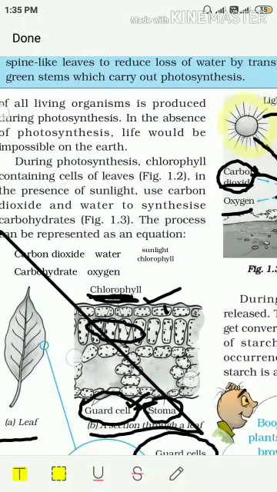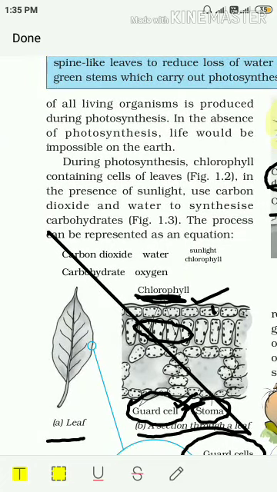Now coming to photosynthesis again. We have discussed the structure of the leaf, the structure of stomata, and the pictorial presentation of photosynthesis. Now the last thing about photosynthesis. This process can be shown or represented as an equation also. As I already explained to you, it is a biochemical process. It means that it involves certain chemicals also. Carbon dioxide is a chemical, water is also a chemical. So this process can be represented by an equation also.